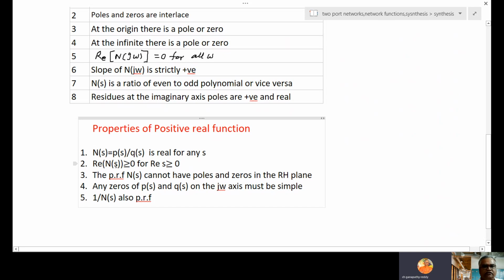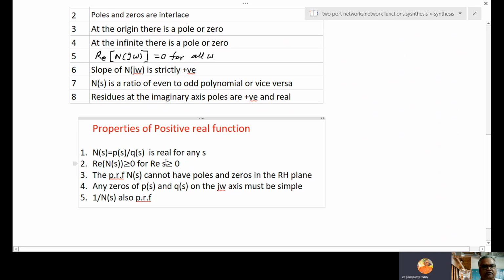Real of N(s) is greater than or equal to 0 as long as real of s is greater than or equal to 0. S is basically a complex number, and any complex number will have a real and imaginary part. If the real value we are taking is greater than or equal to 0, then the real of this N(s) function is compulsorily greater than or equal to 0.